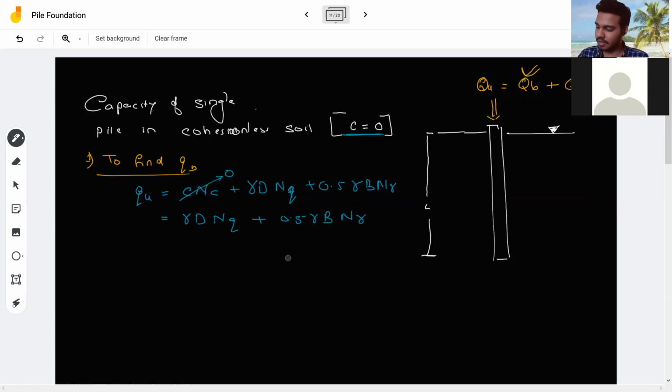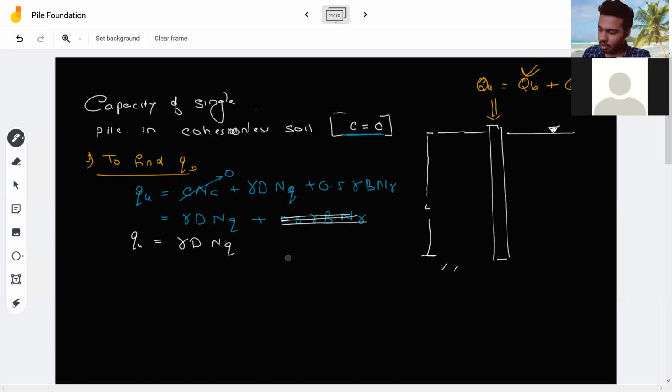Plus gamma B and gamma. Now I've told you in pile, the soil below we do not take, so this also vanishes out. What is remaining? Only the remaining part is this one, that is gamma D NQ. I'll just write it. My QU is equal to gamma D NQ.